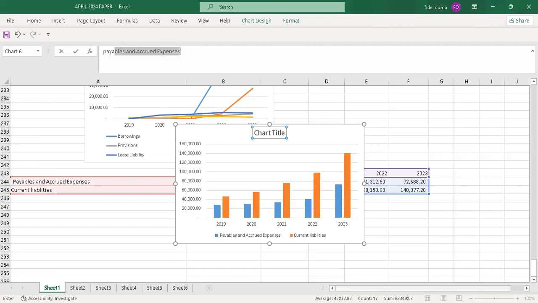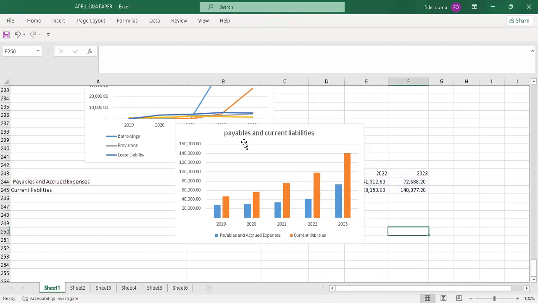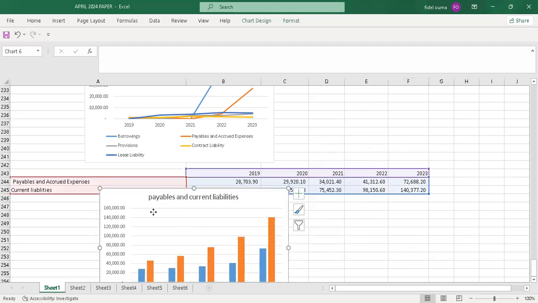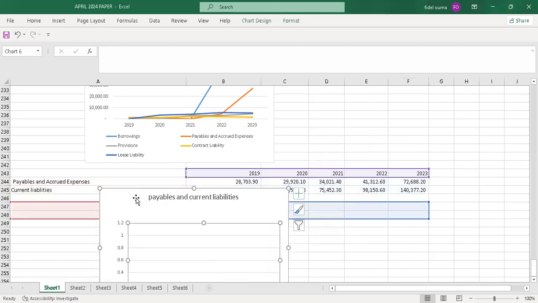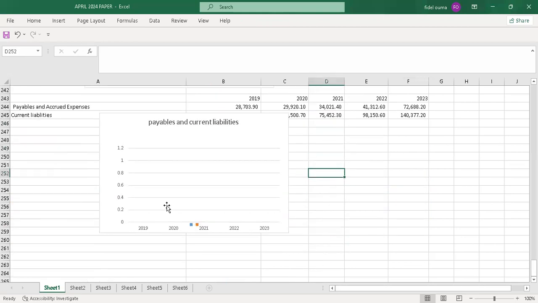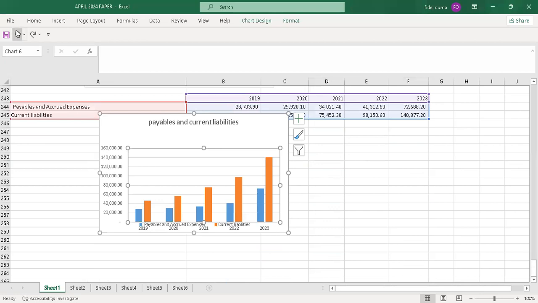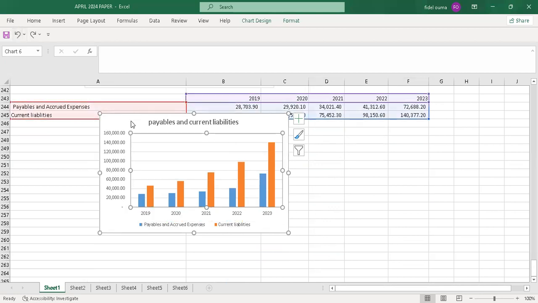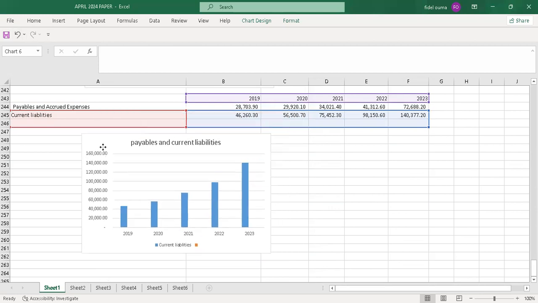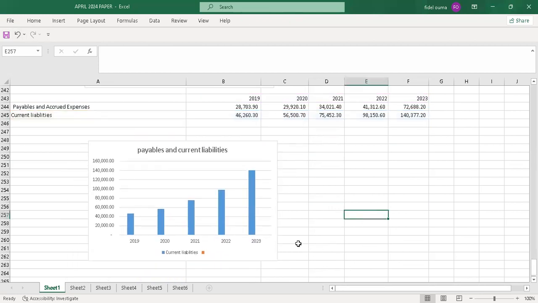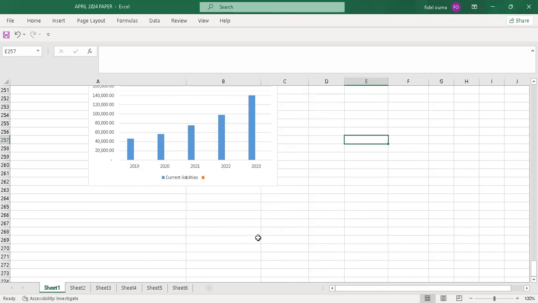It's payable and current liabilities. Yeah, so that's all.